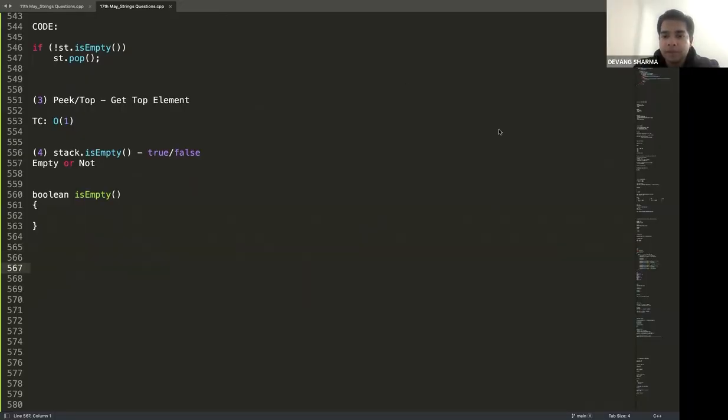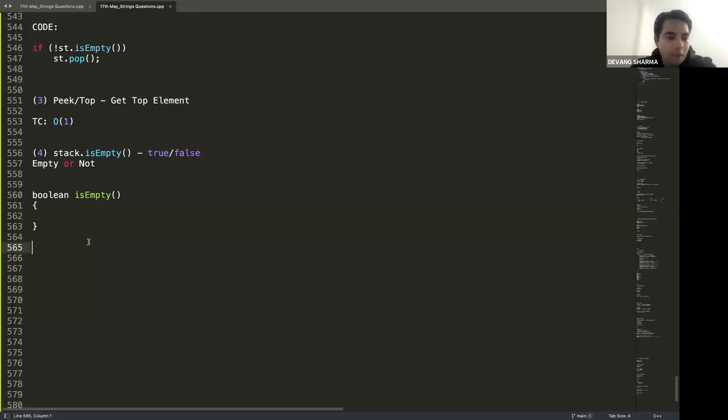Alright guys, enough time. Shall we discuss? Cool. I've seen a couple of very different answers in the chat. Some people are saying we need to check the length, and length works in big O of 1. Fine, no issues with that. But do I need to check the length? Let's understand the root cause. What I'm trying to do is check whether my stack is empty or not. For that, do I really need to calculate the length?